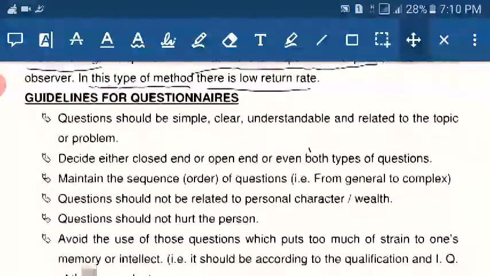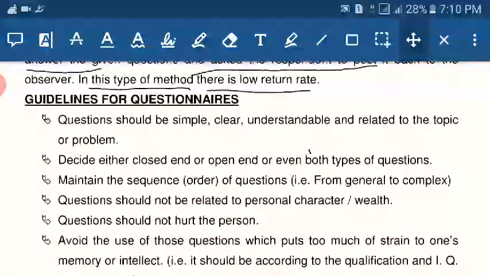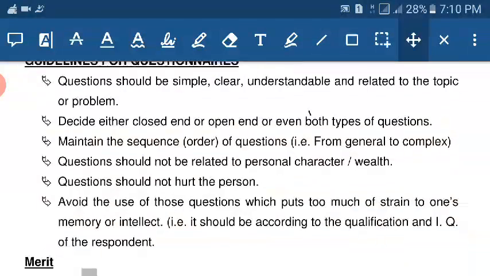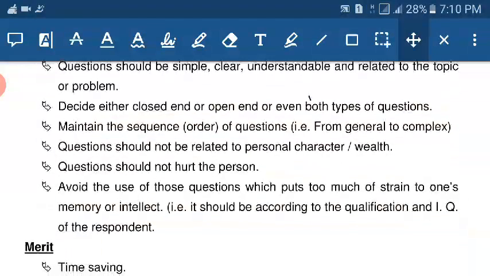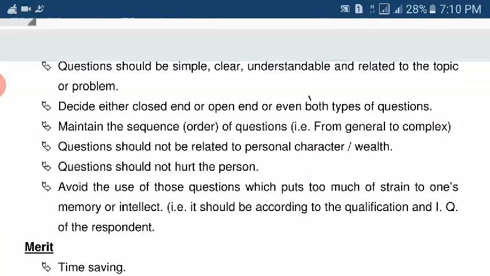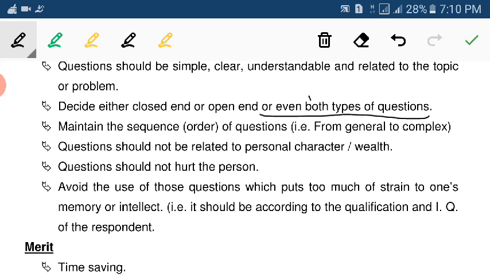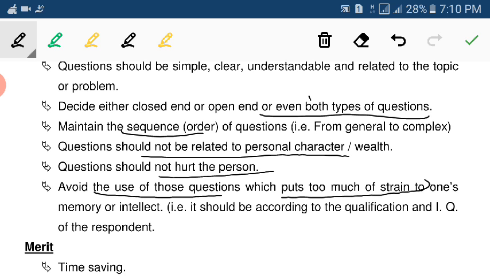Guidelines for the questionnaire: the questionnaire should be simple, clear, understandable and related to the topic or problem. Decide either closed end or open end or even both types of questionnaire. Maintain a sequence of questions, they should not be related to personal character, and not hurt the person. Avoid the use of questions which put too much strain on one's memory and intellect.